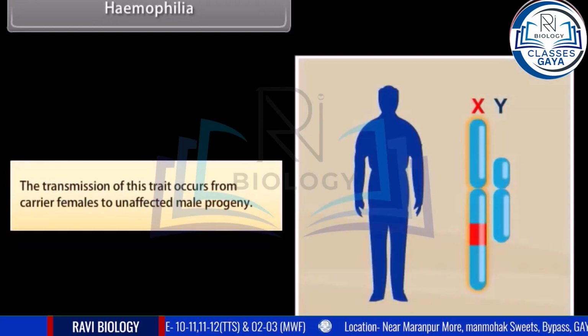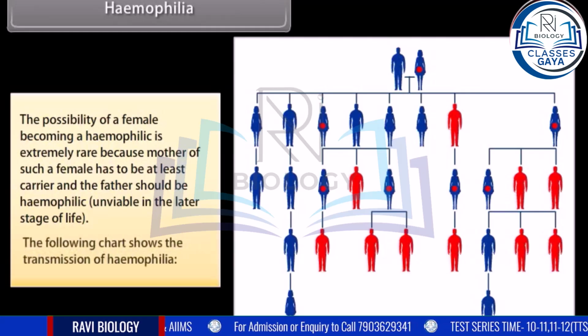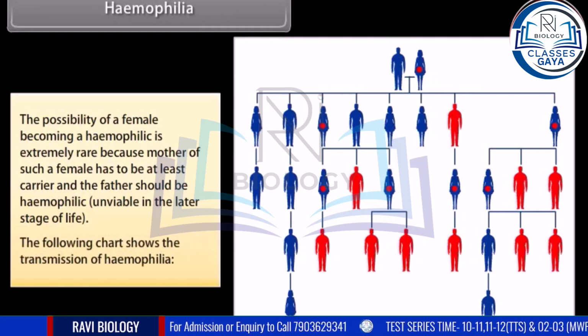The transmission of this trait occurs from carrier females to male progeny. The possibility of a female becoming hemophilic is extremely rare because the mother of such a female has to be at least a carrier and the father should be hemophilic, which is unviable in the later stage of life. The following chart shows the transmission of hemophilia.